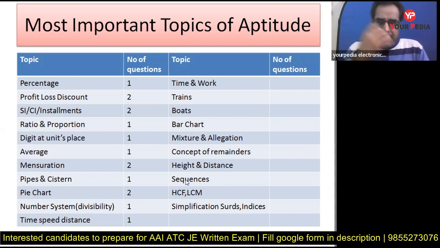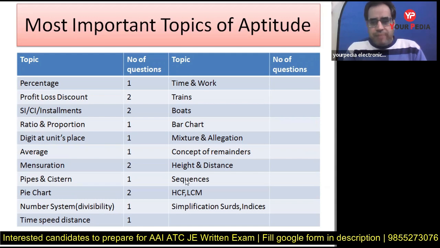Then we have time, speed, distance. There was one question. We have divided it in three parts. Time, speed, distance concept, in which only the average speed concept is the most important key factor. If you know the method of finding average speed, then you can solve the problems. Then problems of trains separately, problems of boats separately. So all the three things you have to prepare actually, right?